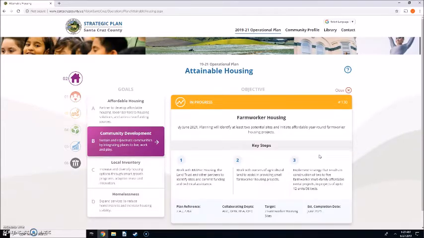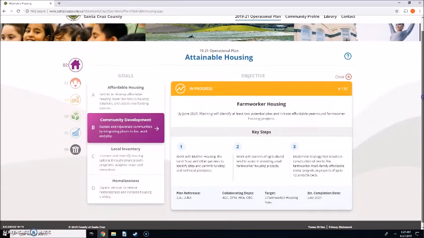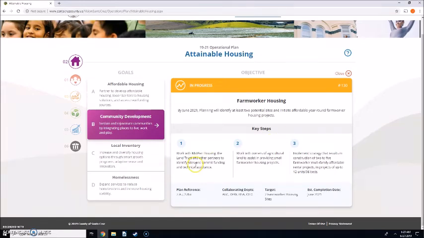Now, if you click on one of them, in this case, farm worker housing, which we're working on right now, there's the objective and some key steps that go into fulfilling that objective. And so we're going to track each of these. There's references back to our strategic plan. Those are the departments that are involved, our target and our target completion date.